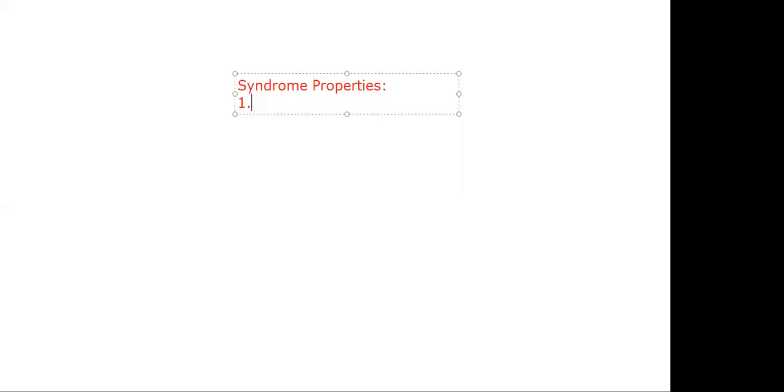The syndrome depends only on the error pattern, not on the transmitted code word, because we don't have any formula of S in terms of X actually. S is equal to X into something, we are not having any formula like that. It depends only on the error pattern. If they mention the received pattern, you can find the syndrome. But don't think that every time they mention the received code vector; most of the time or every time it depends only on the error pattern, but not on the transmitted pattern. That is property number 1.